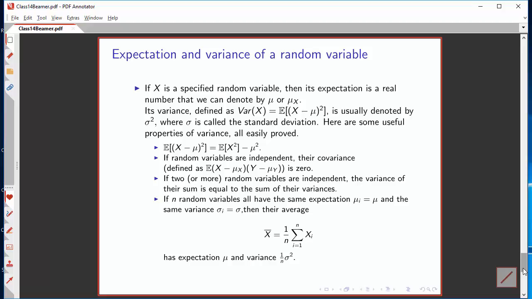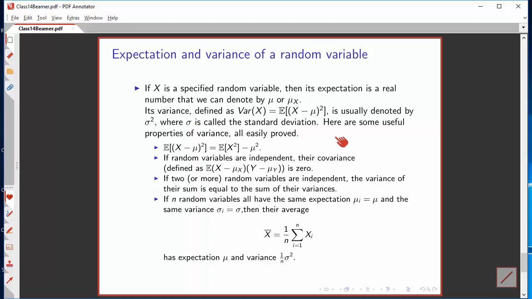Now some very standard terminology, which you very likely knew before ever starting this course. If x is a random variable, we can denote its expectation by mu if there's only one random variable around, or mu sub x if we're considering several random variables. The variance is defined then to be the expectation of the square of the quantity x minus mu. It's usually denoted by sigma squared, which lets us use sigma to denote the so-called standard deviation.